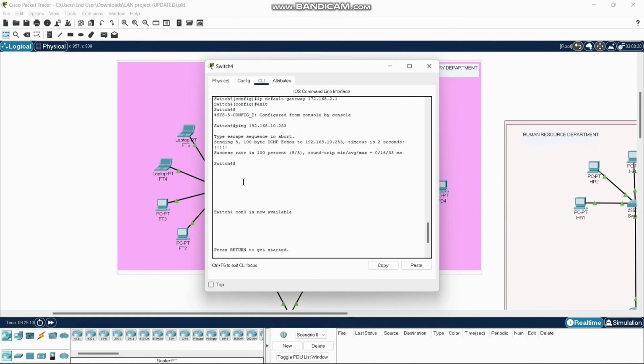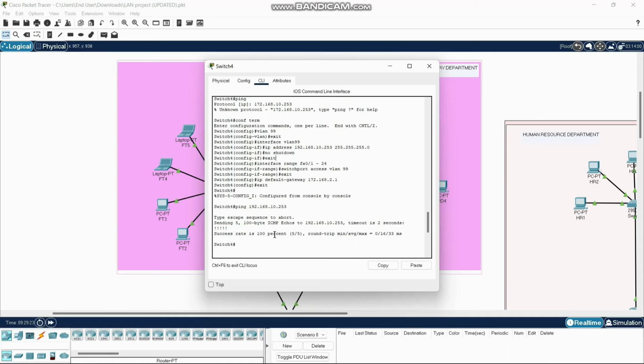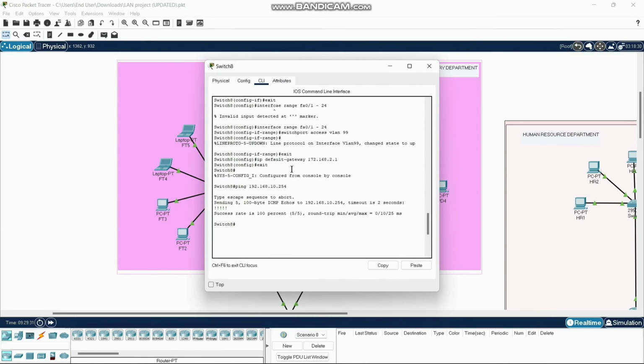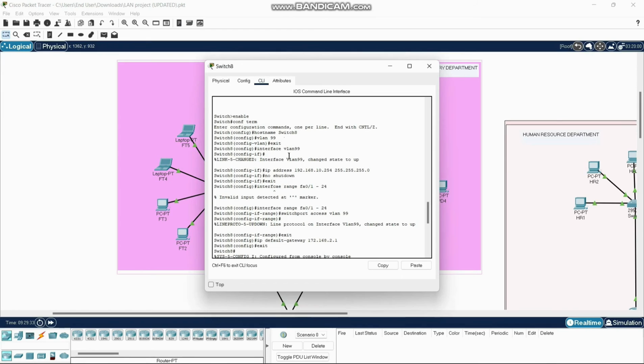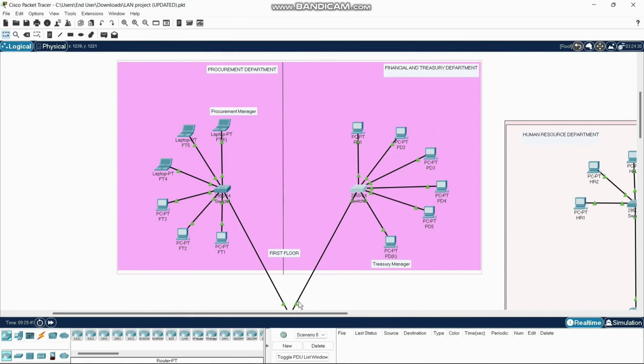Then we introduce a VLAN on our switch. Here's the command, and there's the IP address for the VLAN. Then we try to ping the VLAN, and as you see, it was a success. Then we repeat the same steps for the other department. Introduce the VLAN, here's the IP address for the VLAN, and try to ping the VLAN. It was also a success for this department.